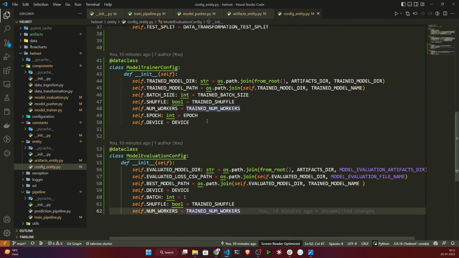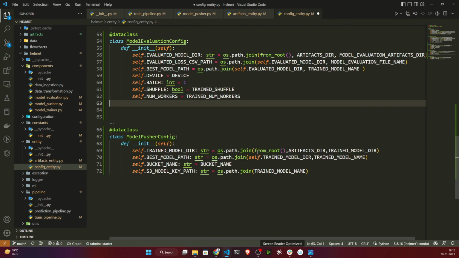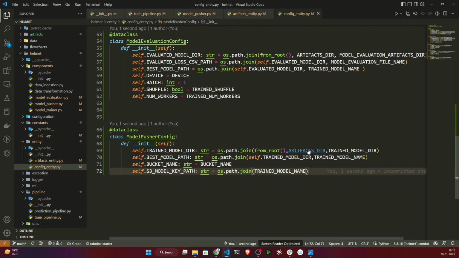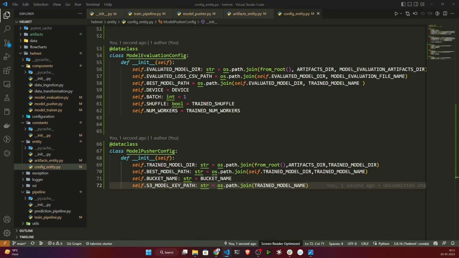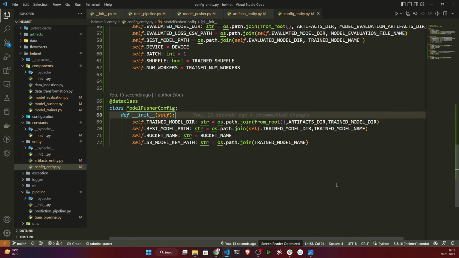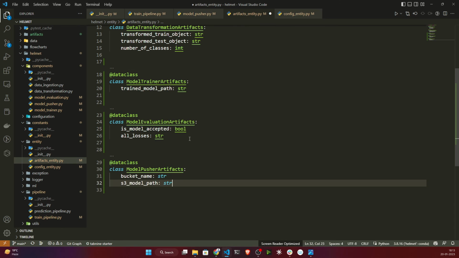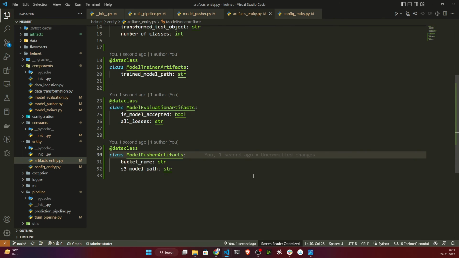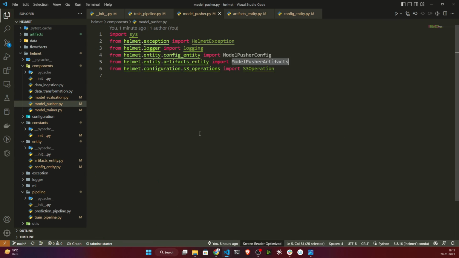I'll open my config entity, and here I will mention my model pusher related configuration. I think everything is fine. All the paths are already set, so you don't have to write anything inside the constant. Now let's configure this for artifacts as well. This is the data class for the artifacts. It will return the bucket name and S3 model file path. That's it. Now I will open the model pusher again.